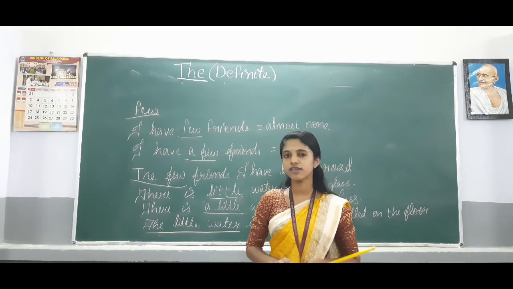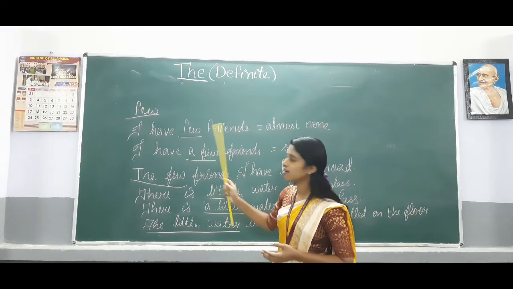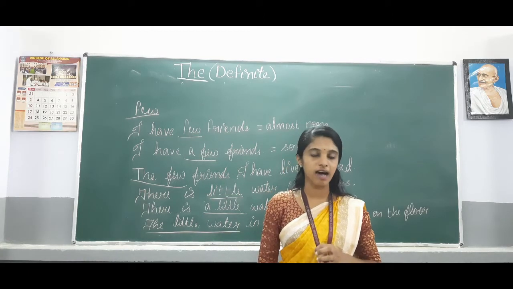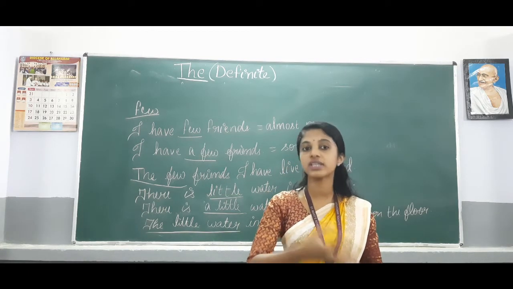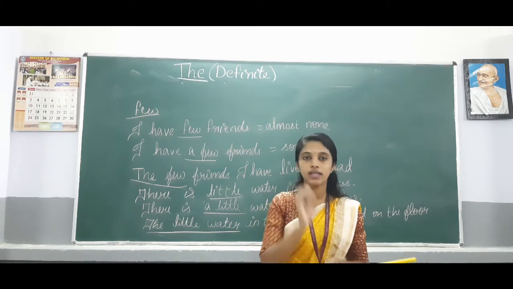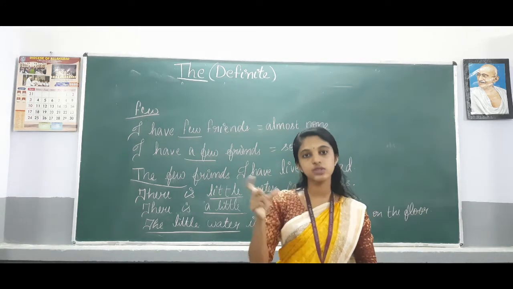Think that you have 3 friends and you are not happy with the three friends, then you say I have few friends, because then you are not happy with the friends you have. Okay. Happy with the number of friends you have. Okay, I am not talking about the characters, I am talking about the number of friends you have. It is up to your opinion or how you see things.